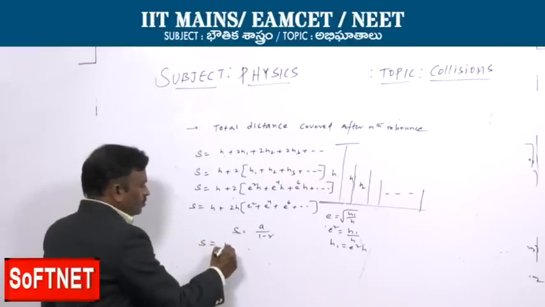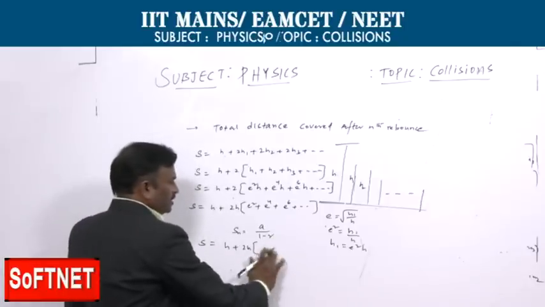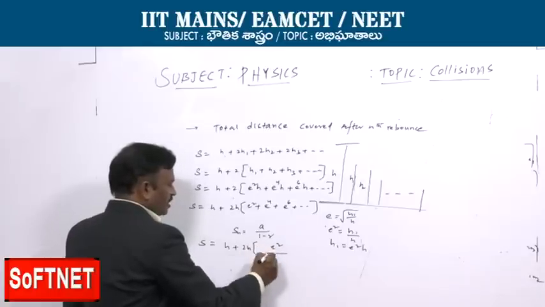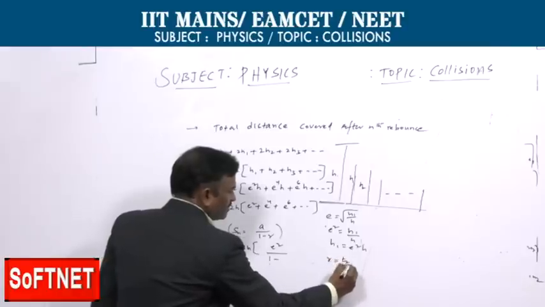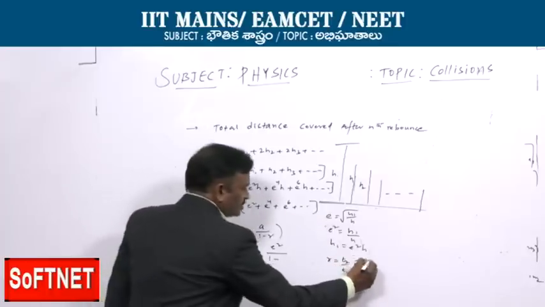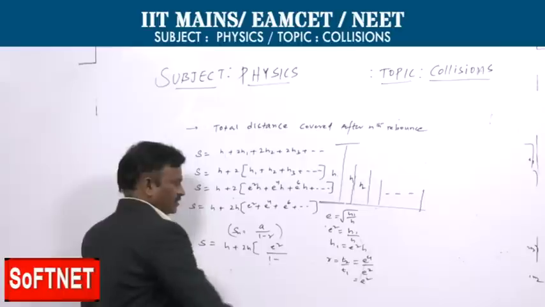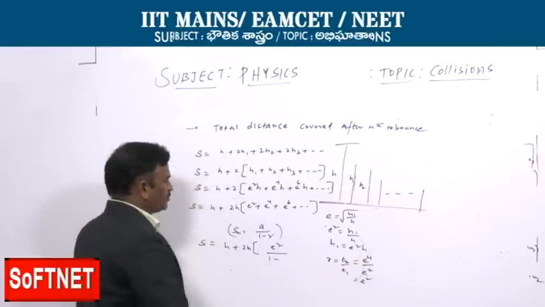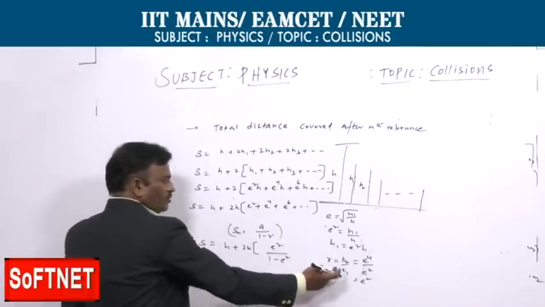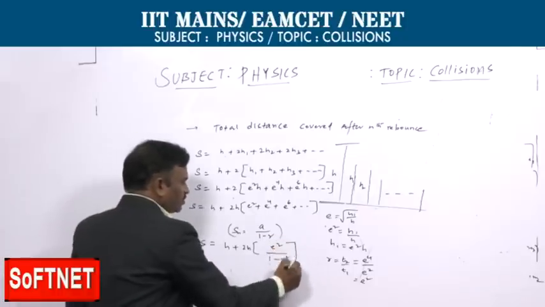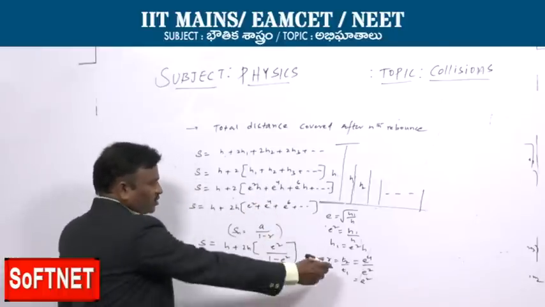So, s is equal to h plus 2h into e square by 1 minus r, where a is the first term e square, and r is the ratio of the terms. r is T2 by T1, second term by first term. Second term is e to the power 4, first term is e square. E to the power of 4 by e to the power of 2 is e to the power 2. Similarly, third term by second term also gives the same thing. That is the reason r value is the ratio of the terms: second term to the first term, third term to the second term, and so on. So, we will get the ratio as e square.